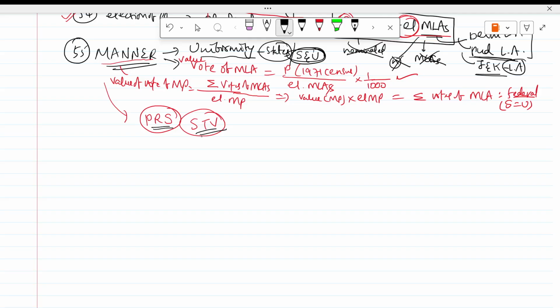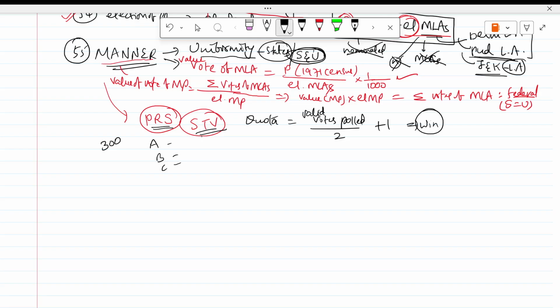Here, what will happen? Let's say three. This is how it will be conducted. The election is conducted and there is one quota. For example, total valid votes polled divided by 2, plus 1. This should be obtained to win the election. I will take one example. Let's say there are three candidates, A, B, C.